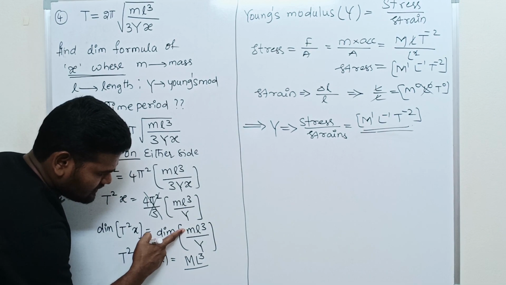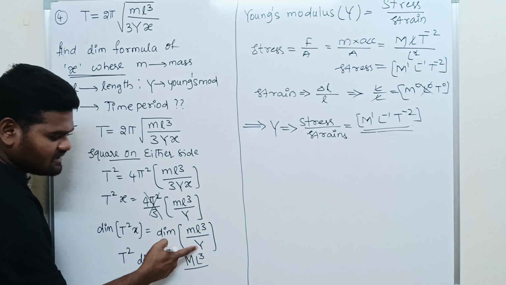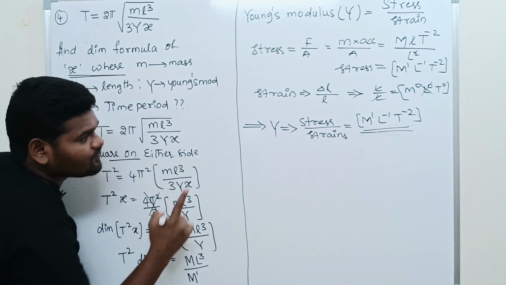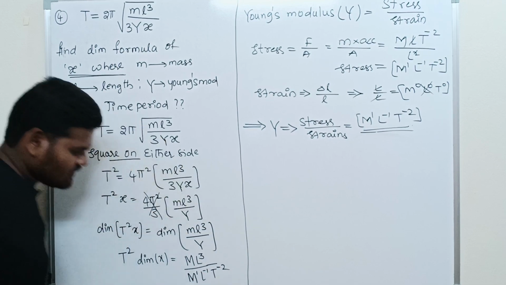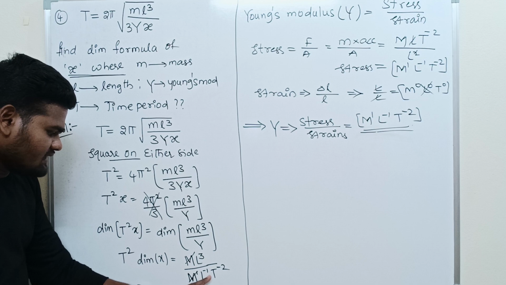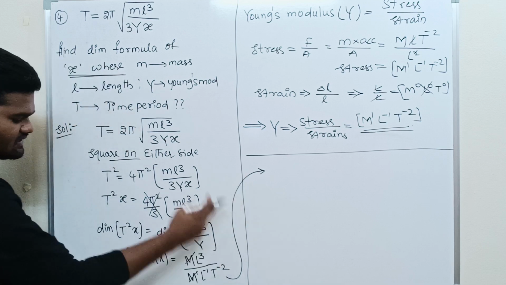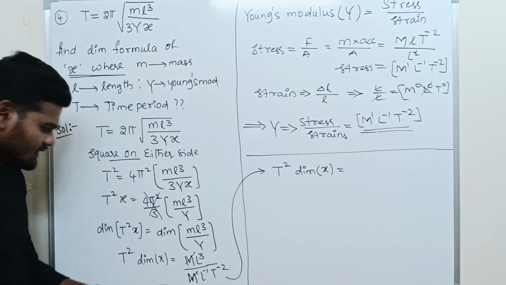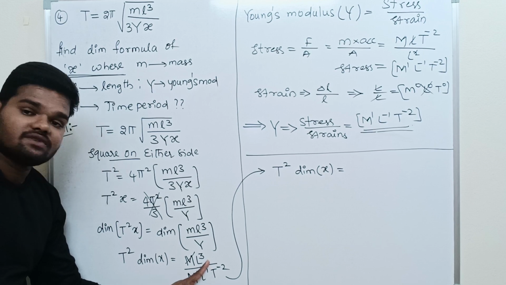Right. So mass, dimensional formula is capital M. Length, L cube is nothing but L cube. Y is Young's modulus. What is the dimensional formula of Young's modulus? M power 1, L power minus 1, T power minus 2. Okay, so M gets cancelled out. After this, T square into dimension of X is equal to, okay, M gets cancelled out. If L power minus 1 comes to the numerator, it becomes L power 1.